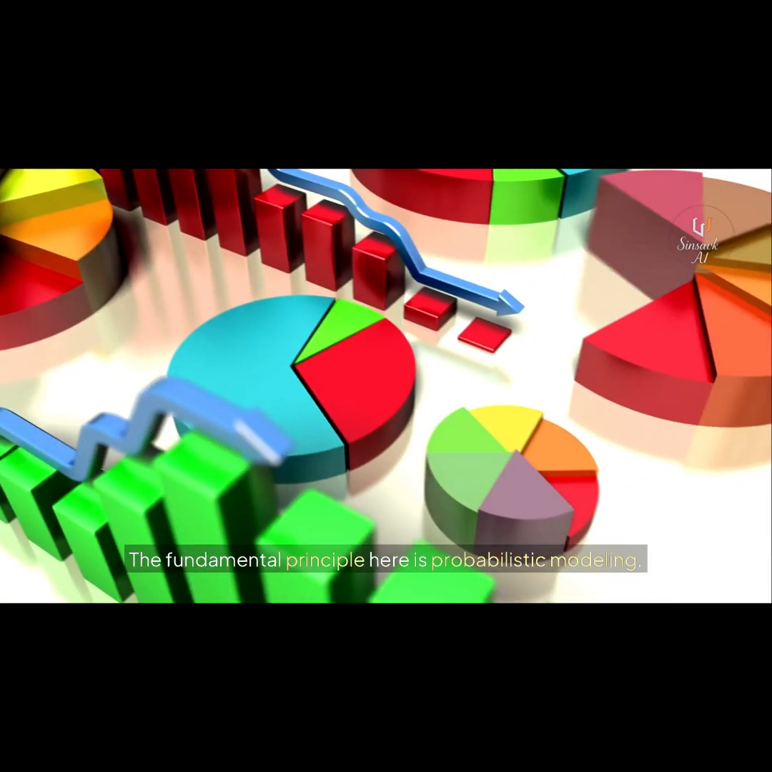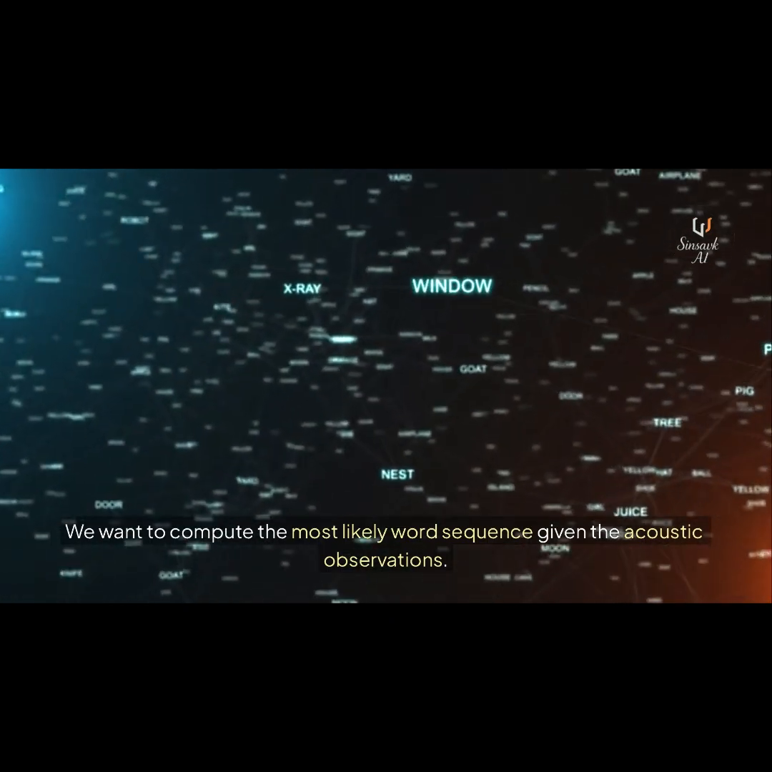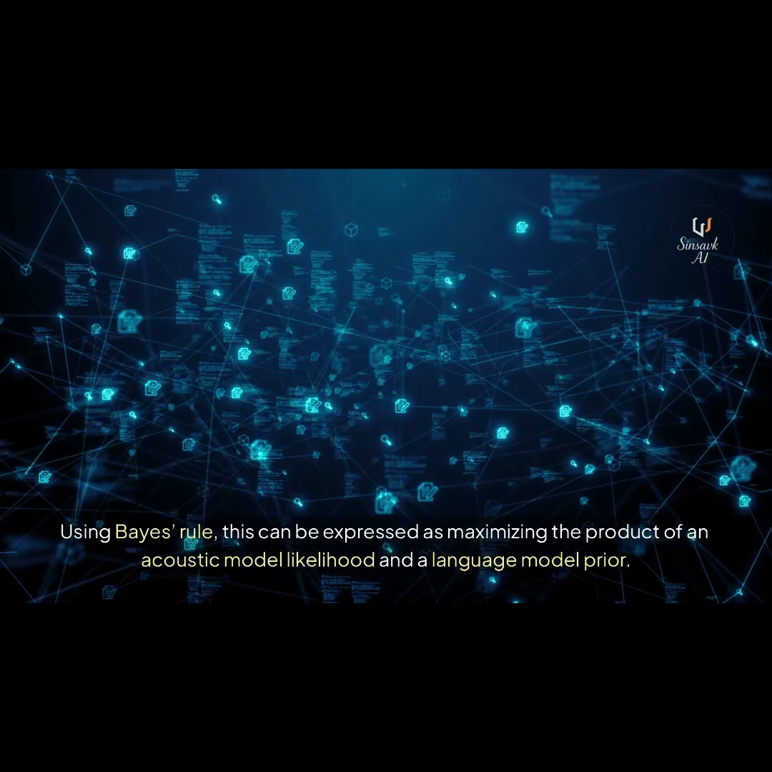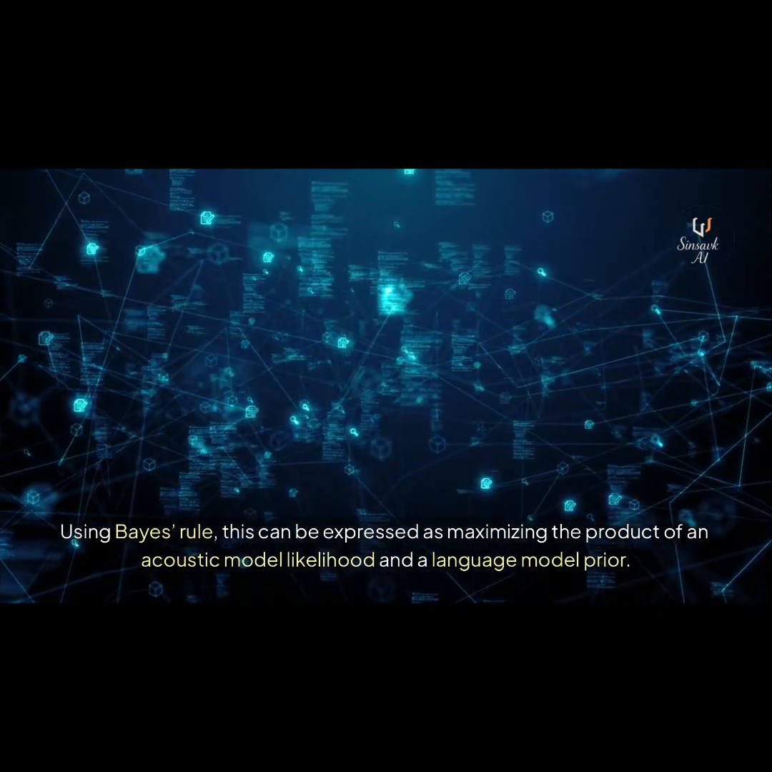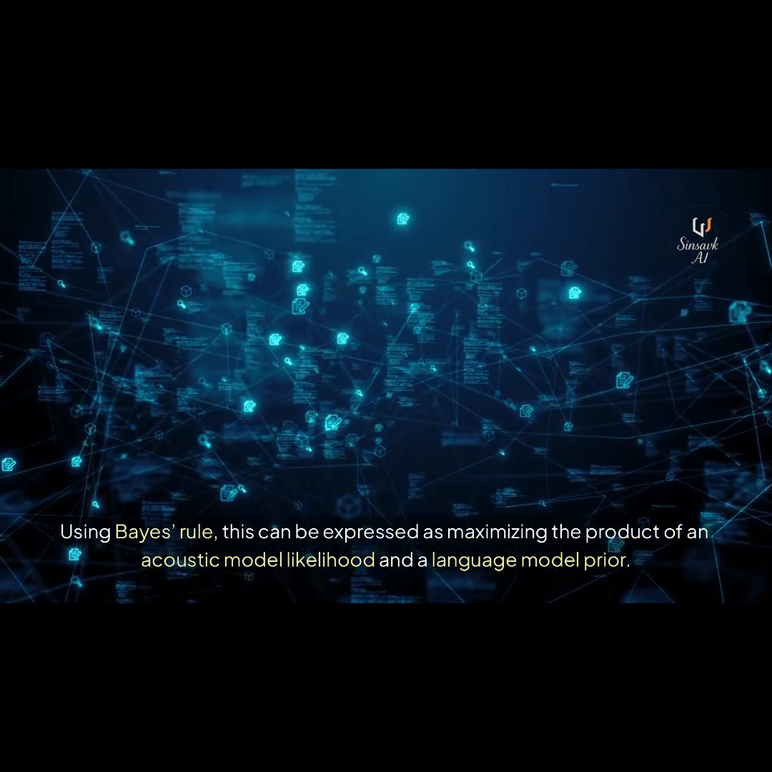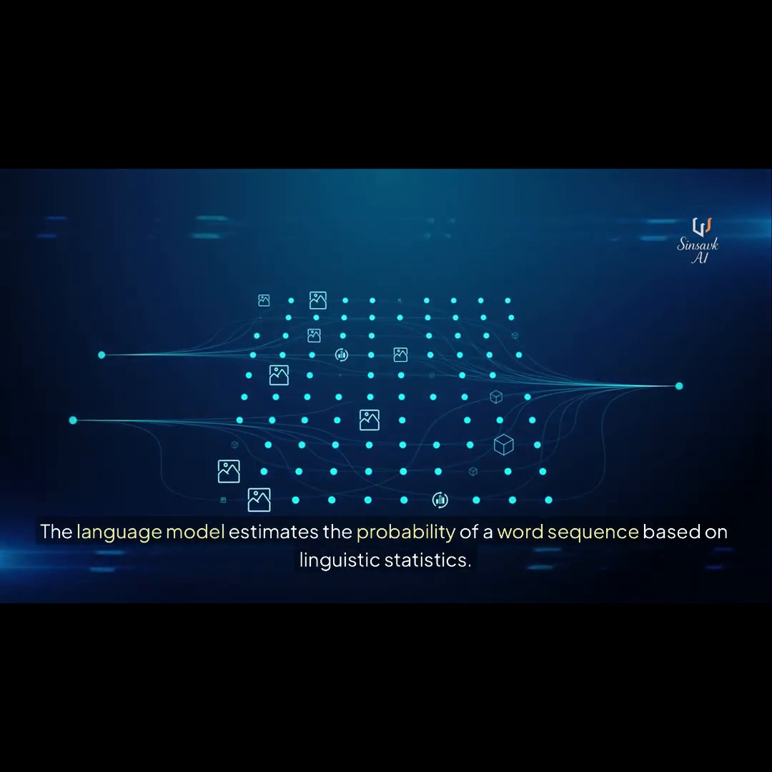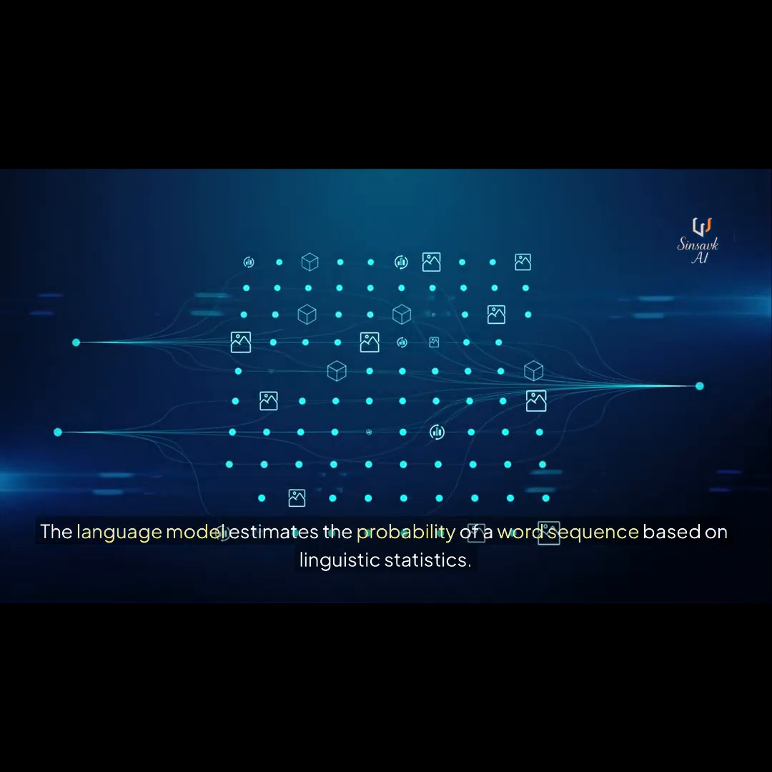The fundamental principle here is probabilistic modeling. We want to compute the most likely word sequence given the acoustic observations. Using Bayes' rule, this can be expressed as maximizing the product of an acoustic model likelihood and a language model prior. The acoustic model estimates the probability of the observed features given a sequence of phonetic states. The language model estimates the probability of a word sequence based on linguistic statistics.